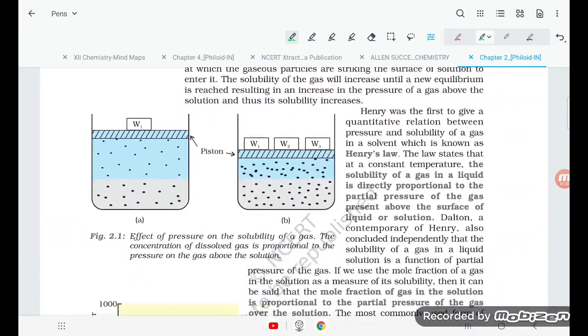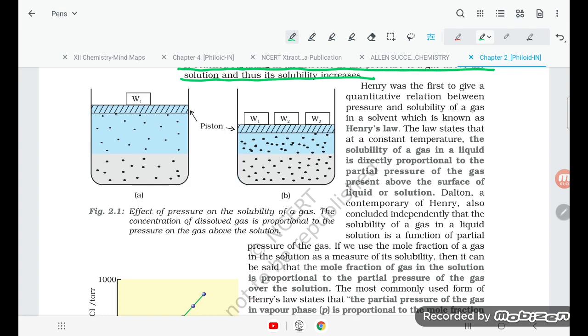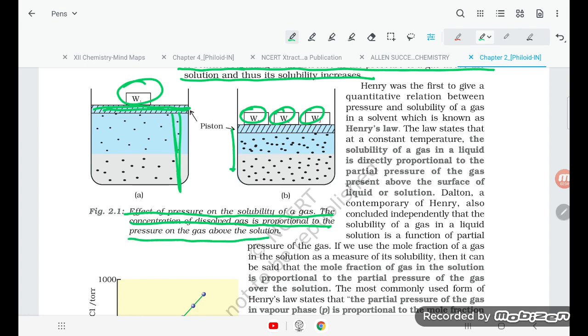So here you see, students, these are the gaseous state. Initially they are in equilibrium, but here pressure is less, so volume is more. But when the weights W1, W2, W3 are applied, the volume decreases. So, the effect of pressure on the solubility of gas: the concentration of dissolved gas is proportional to the pressure on the gas above the solution.